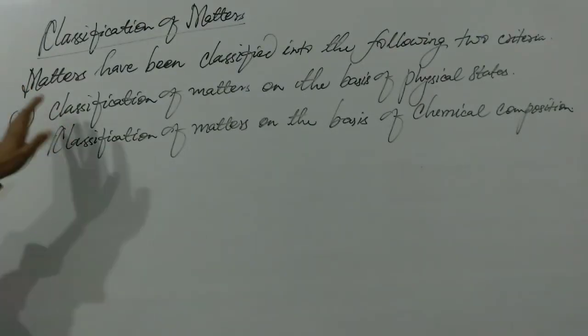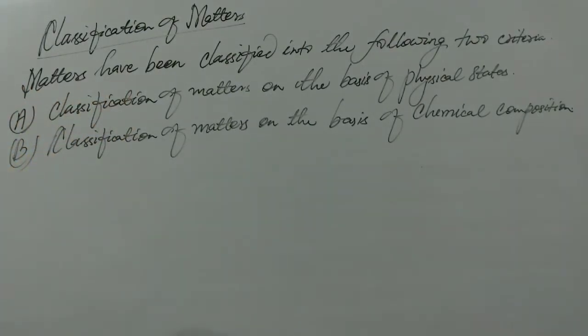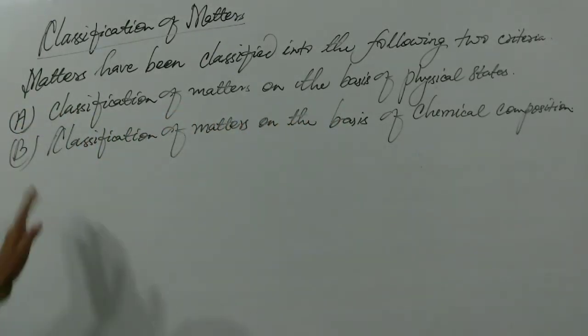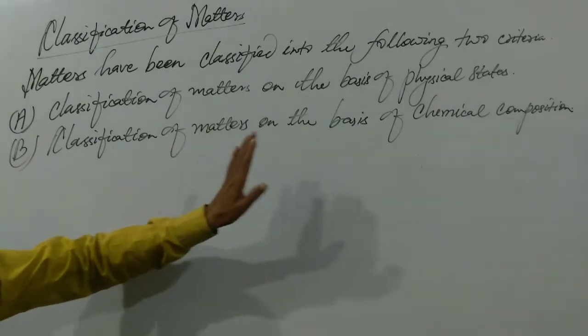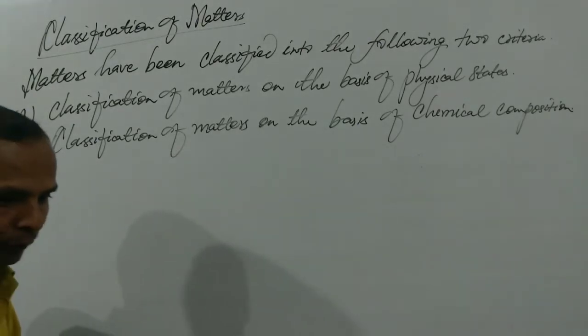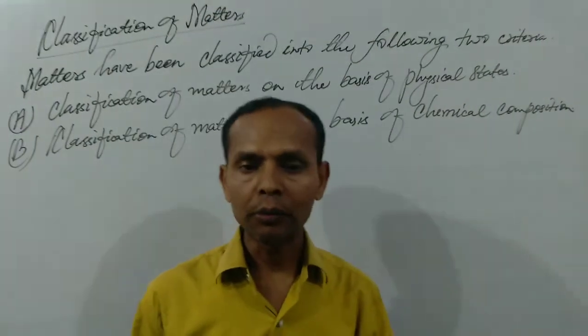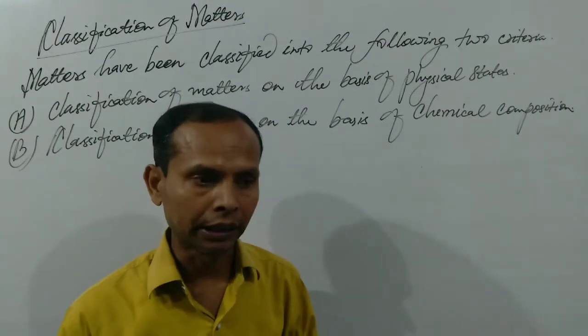In this way, matters have been classified by the following two criteria. A is classification of matter on the basis of physical state, and B is classification of matter on the basis of chemical composition. First we discuss the classification of matter on the basis of physical state.